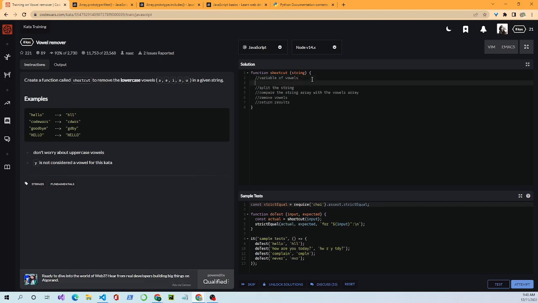There are many ways to solve these problems. Let's start by declaring a variable, and I want this variable to be an array of vowels.